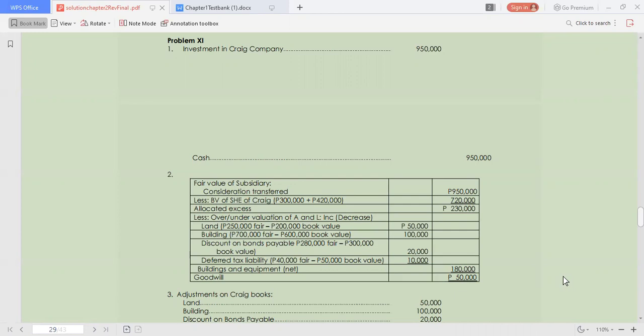Those who favor push down argue that the change in the subsidiary's ownership in an acquisition is reason for adopting a new basis of accounting for the subsidiary's assets and liabilities, and this new basis of accounting should be reflected directly on the subsidiary's books. The above argument is most persuasive when the subsidiary is wholly owned.